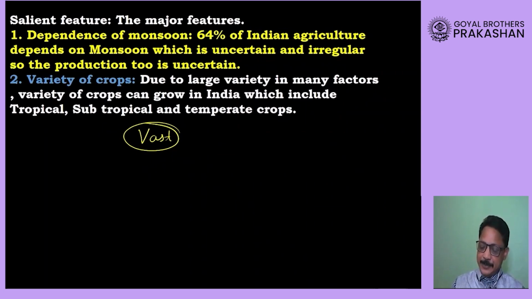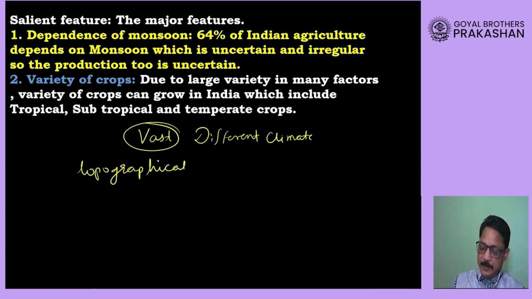The reason is we have different climatic conditions in our country. Second important is different climate, different topographical features. When we use the word topographical here, dear students, we mean relief features.